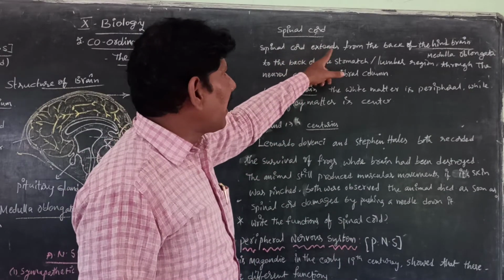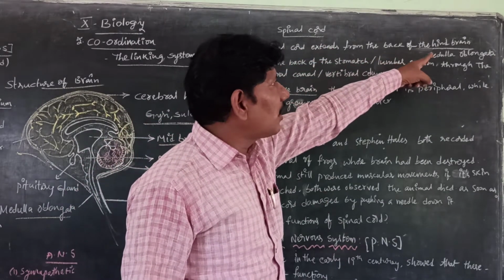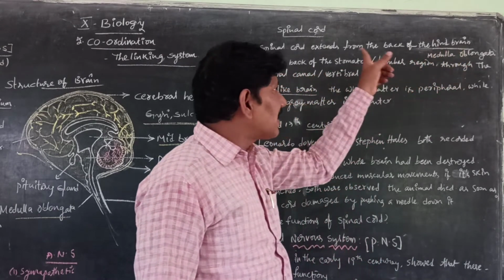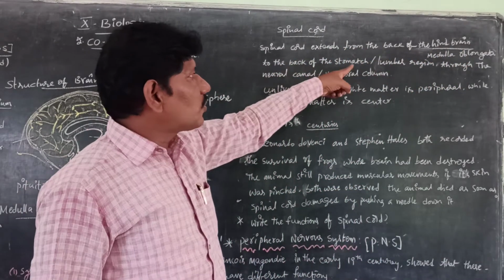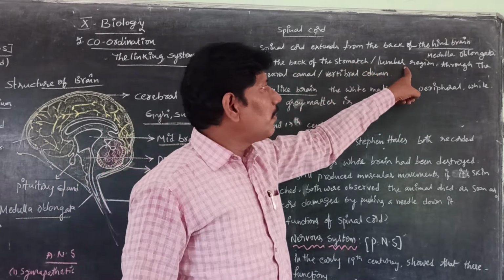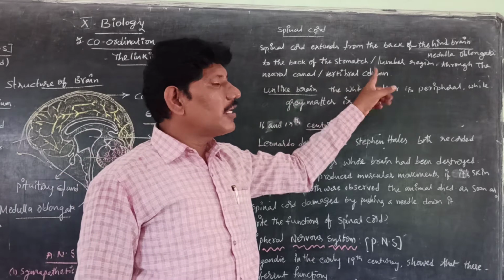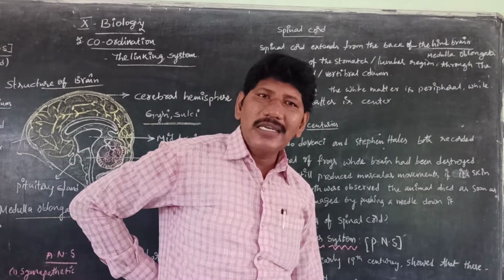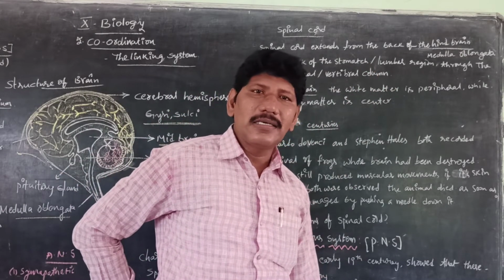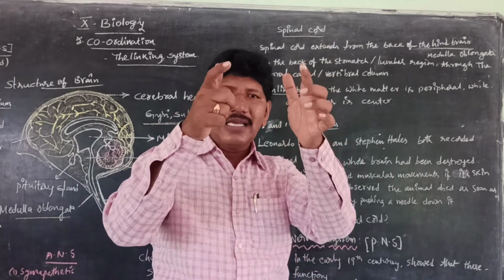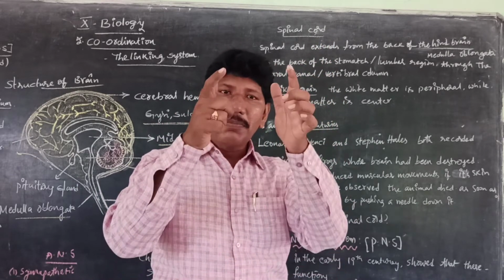The spinal cord extends from the back of the hindbrain, which we call the medulla oblongata. The medulla oblongata extends to the back of the stomach, also called the lumbar region, through the neural canal, also called the vertebral column. So the spinal cord is present and protected by a long canal-like structure that we call the neural canal or vertebral column.